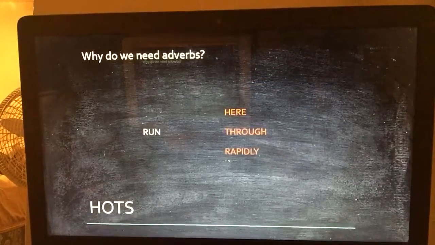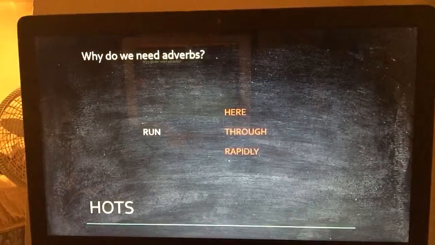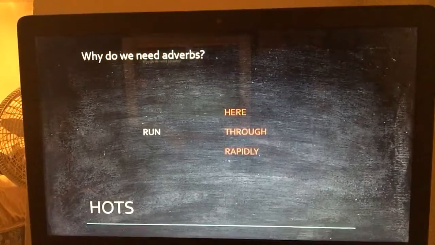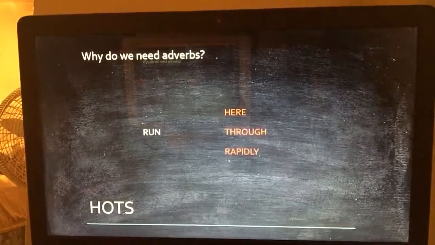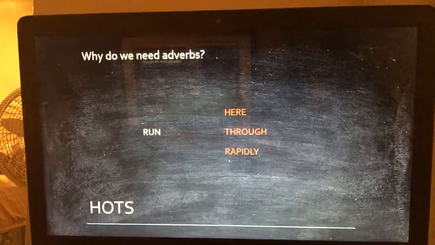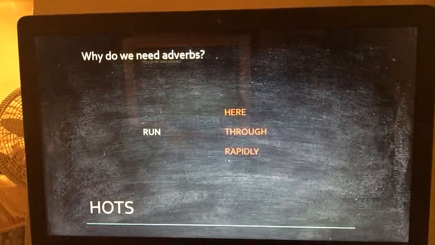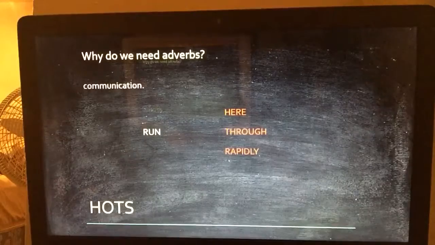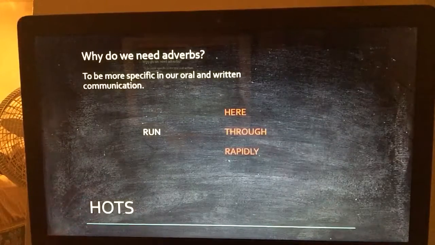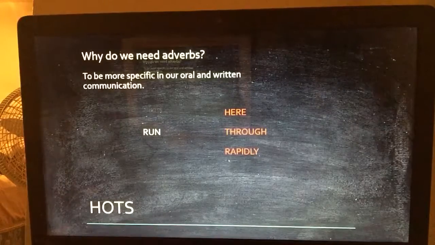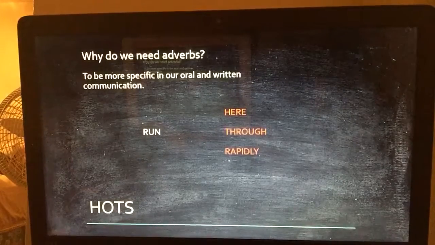Okay, so why do we need adverbs? I would like you guys to take a moment and think about that. Chloe? Absolutely. We need adverbs to be more specific in our oral and written communication, specifically about verbs.